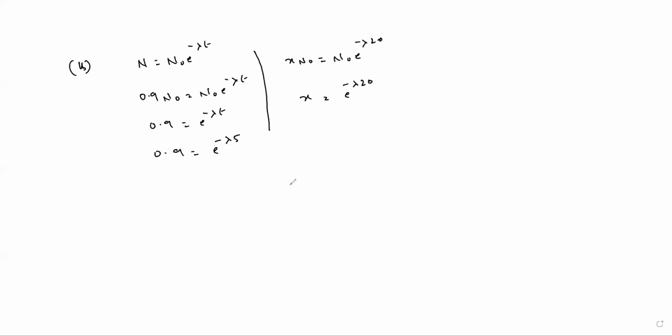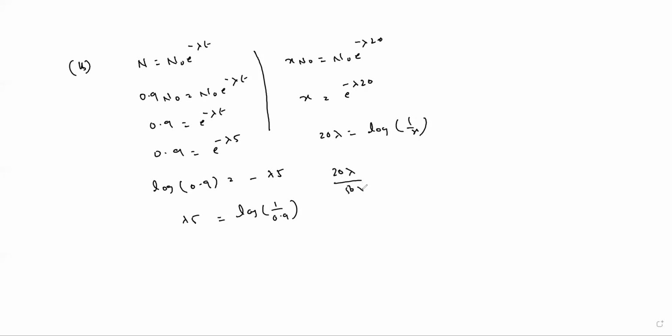Right? Yes or no? So then if you take log on both sides, log 0.9 is equal to minus lambda 5. Yes or no? Lambda 5 is equal to, the minus comes into the log, so we can write log 1 by 0.9. And here also you will get 20 lambda is equal to log 1 by x. Okay, divide this one, 20 lambda by 5 lambda.